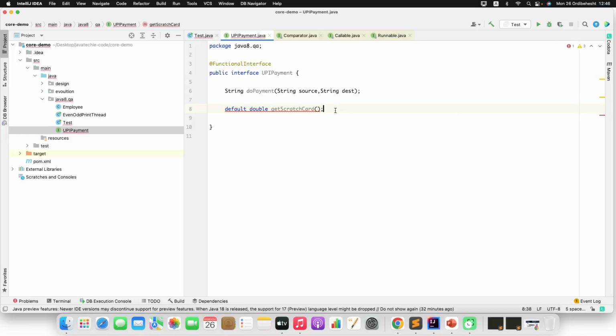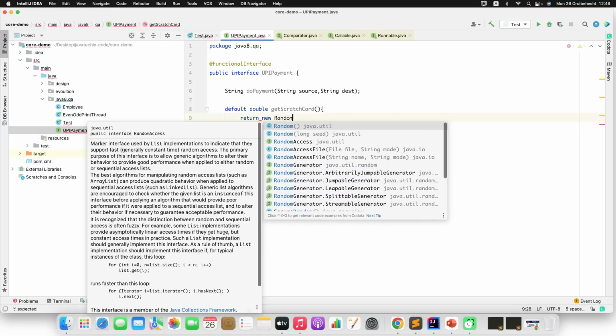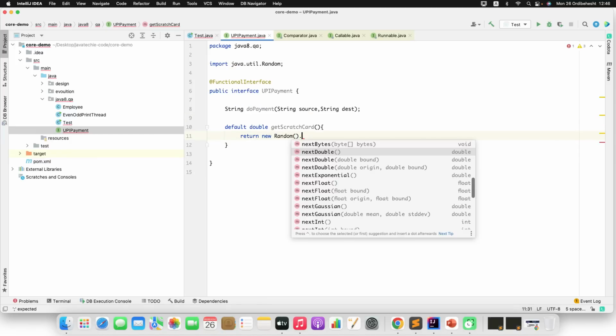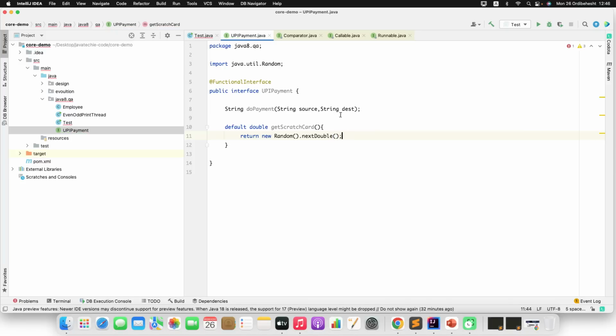Now if you observe, again this line is showing an error, right? Because this is what we want to define as a default method, not as an abstract method. Since you are defining the default method, you need to provide its implementation. Now here I can return something like return new Random().nextDouble() or something like that. Then also let me write one static method.